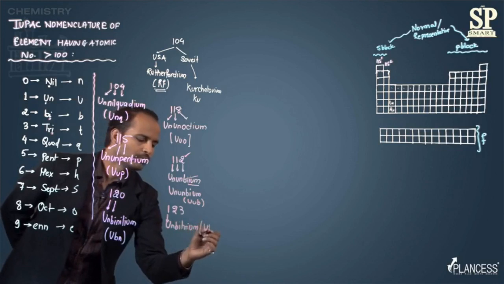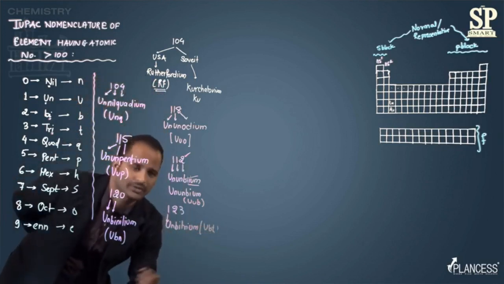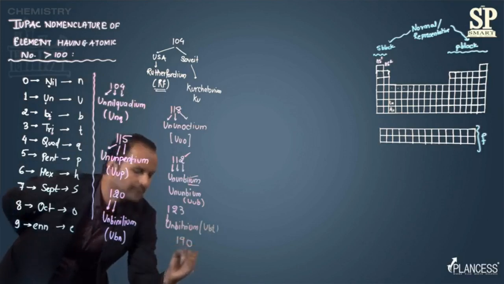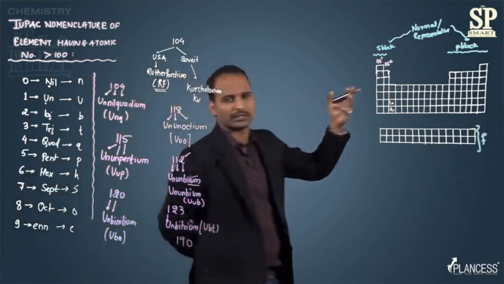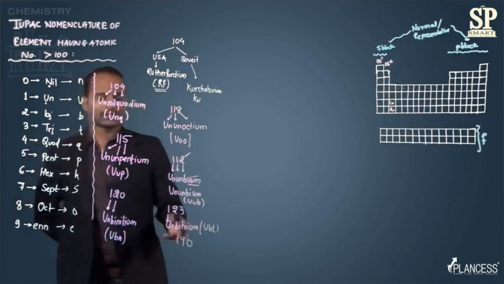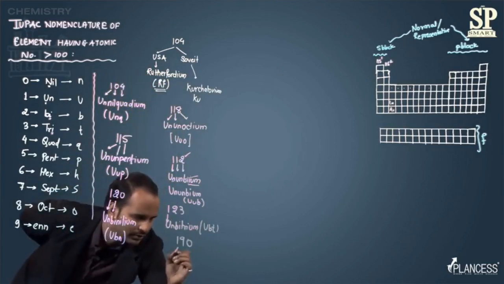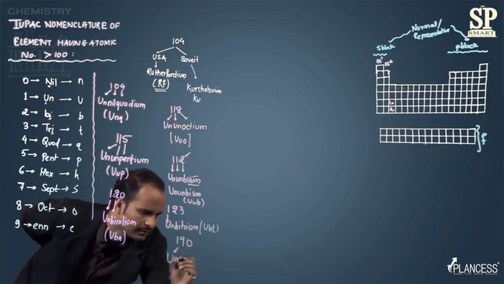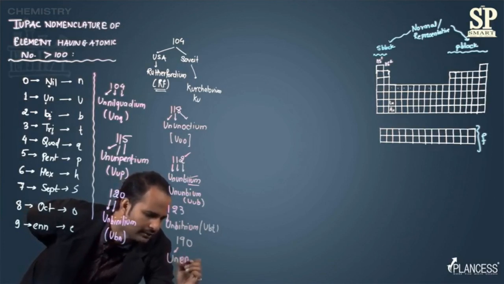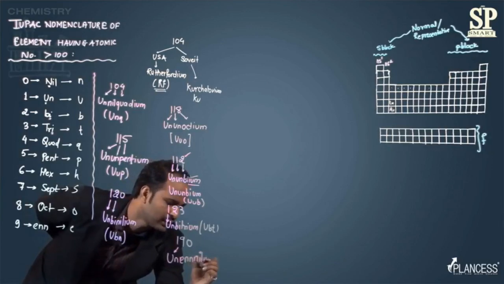Symbol will be UBT, that is unbitrium. Suppose an element with atomic number 190 is discovered in the future. What will be its name? It is going to be 1-9-0: un, enn, nil, and then ium.